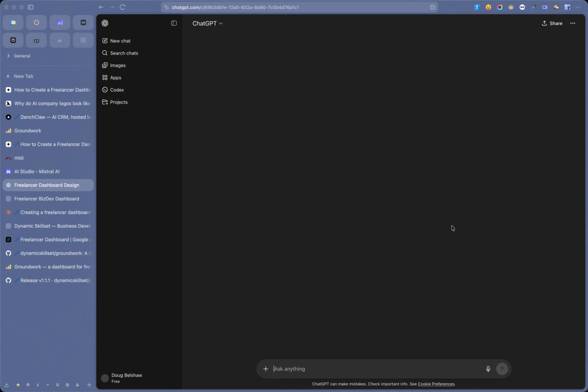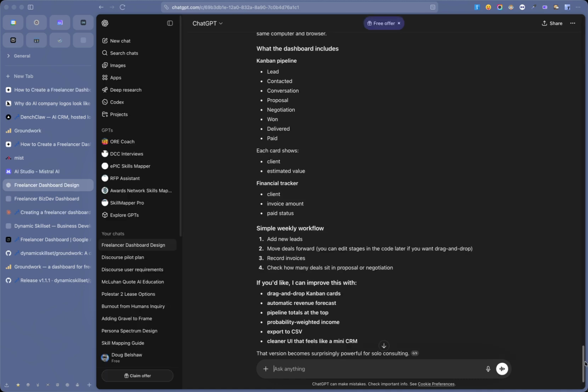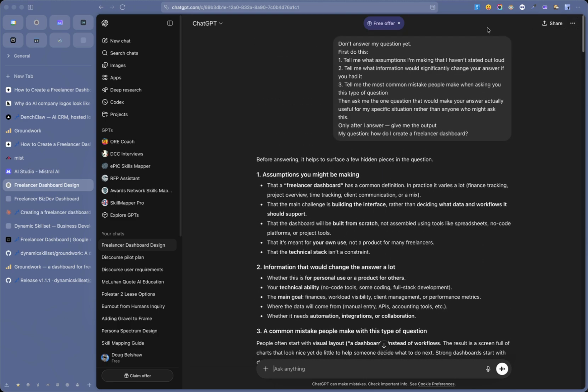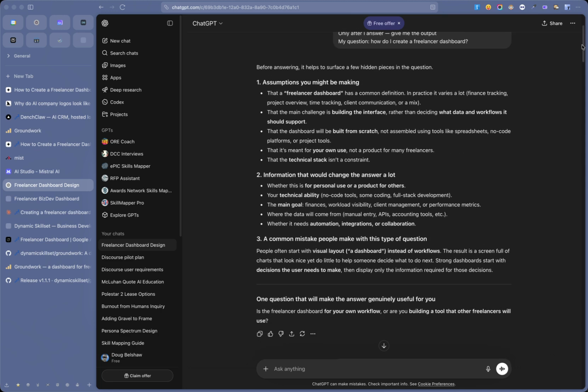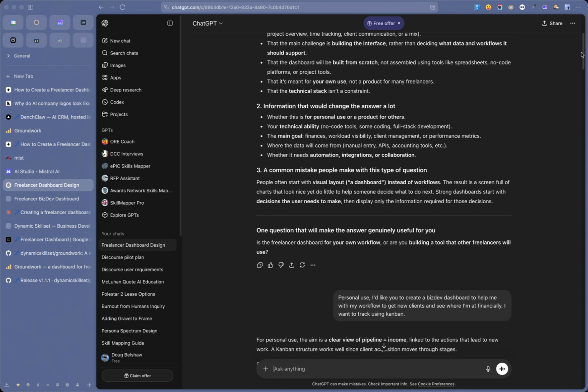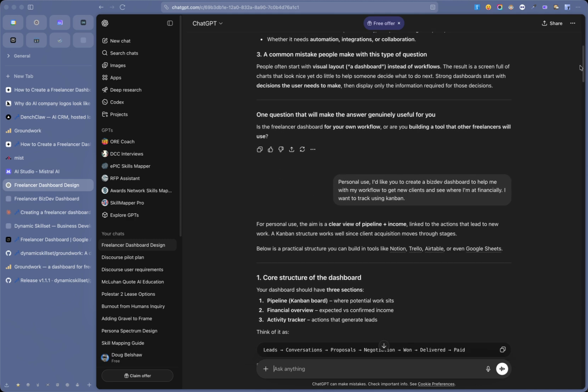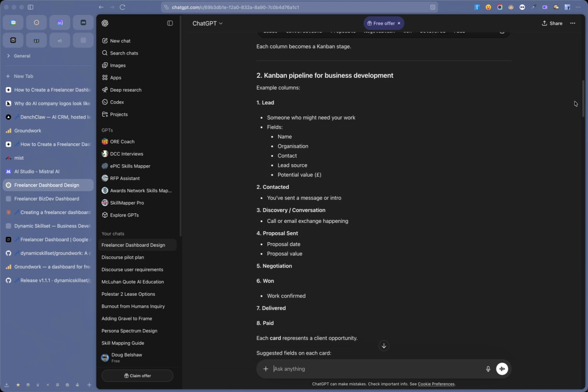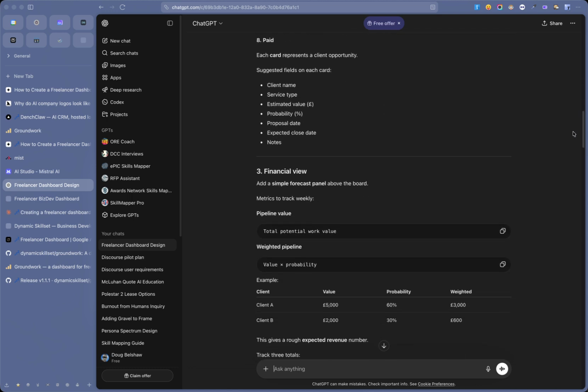Is ChatGPT any better? Well, apart from funding Donald Trump, and therefore a reason why you should ditch it, let's have a look. So, again, the meta prompt: how do I create a freelancer dashboard? It tells you assumptions you might be making, information which would help, common mistakes people make. I answer it, the kind of thing that I want to build, and then it suggests that there are some tools that I could use if I don't want to build this myself.